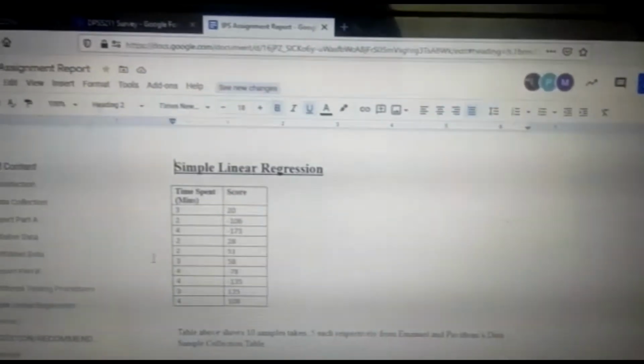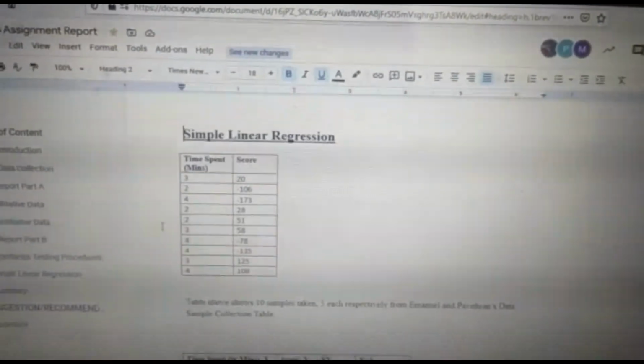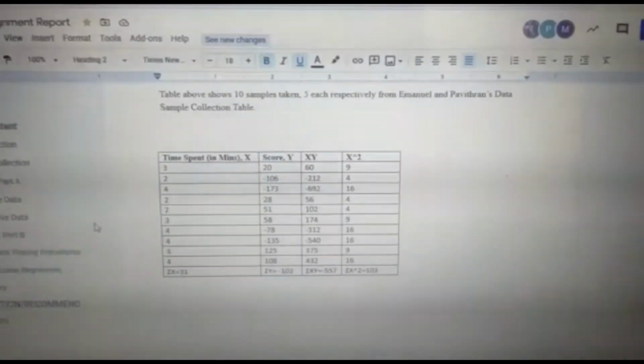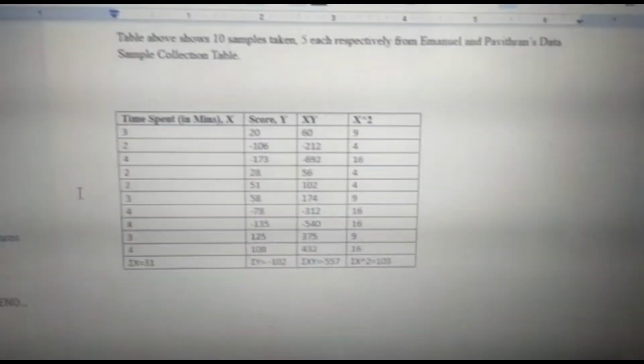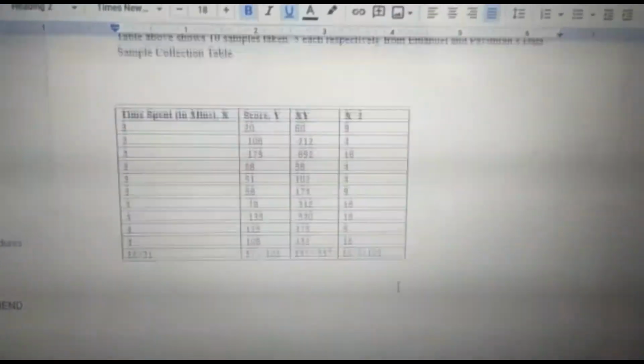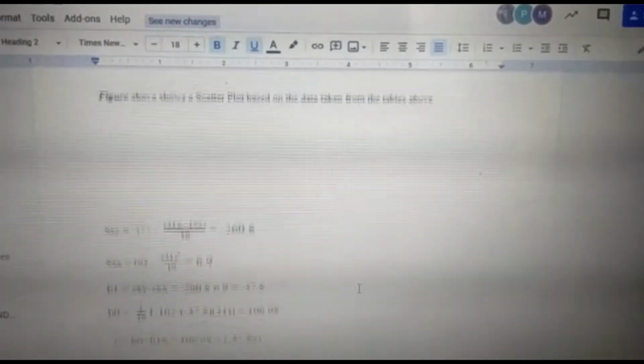For simple linear regression, as instructed, we took time spent and score, and made a table with x, y, xy, and x squared. And this is the sum at the bottom. This is the scatter plot. These are the equations to get the y hat.